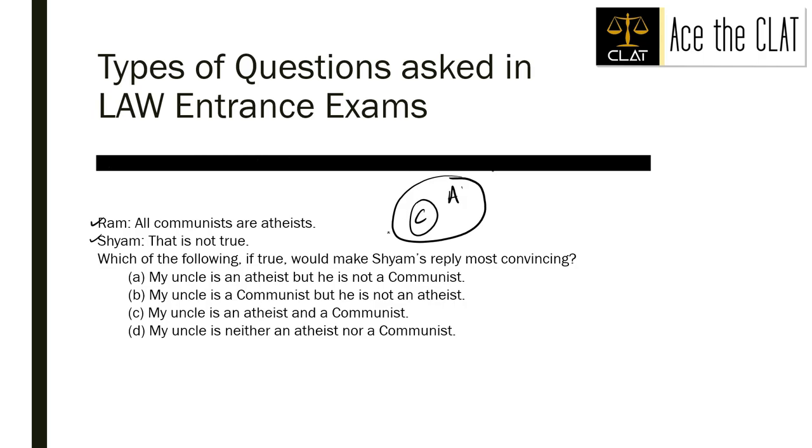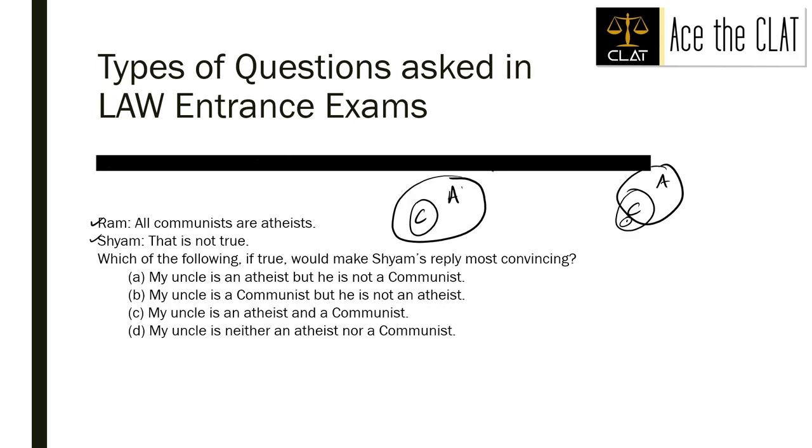In this statement, all communists, or each part of the communist, is inside the Venn diagram of atheists. Now, if we identify someone who is not an atheist but a communist, our job would be done, right? Someone who is outside the Venn diagram of atheist but inside communist would be our correct option.